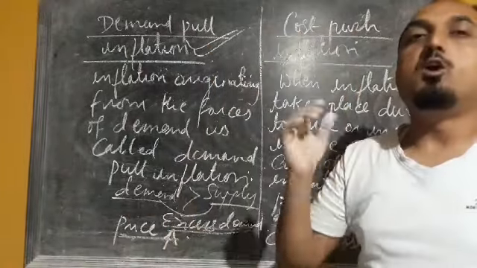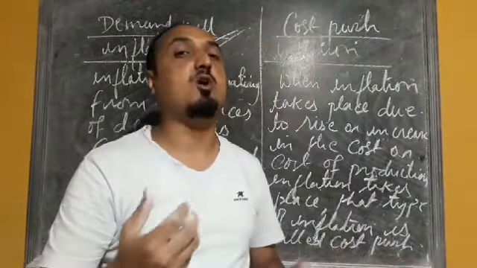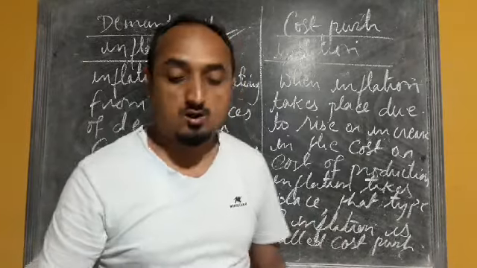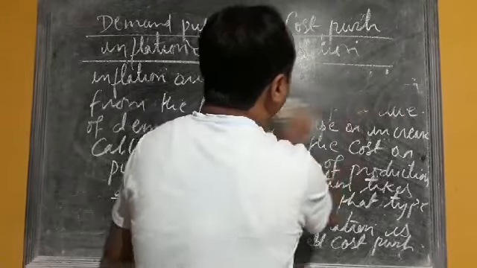So once again, when inflation takes place due to rise in the cost or the cost of production, then that type of inflation is called what? Cost push inflation. Now I will give you the explanation of this cost push inflation.